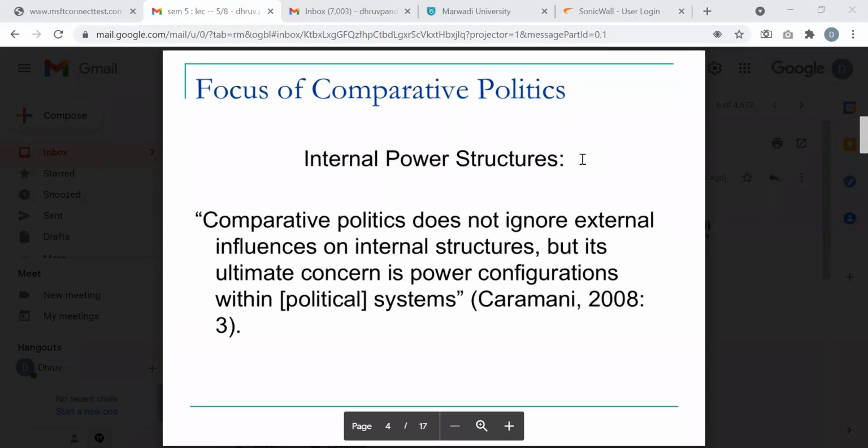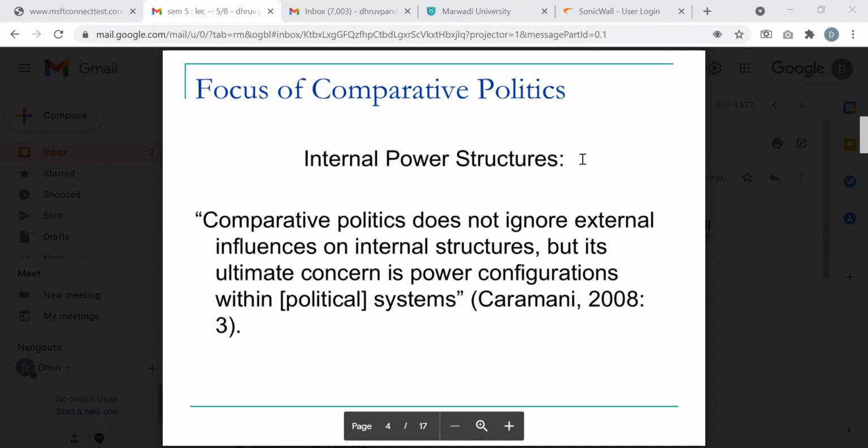So one of the focuses of comparative politics is internal power structure. It is not just a power structure, because when we speak about international relations, it is more about the external. Everything is external. But comparative politics doesn't mean just that.